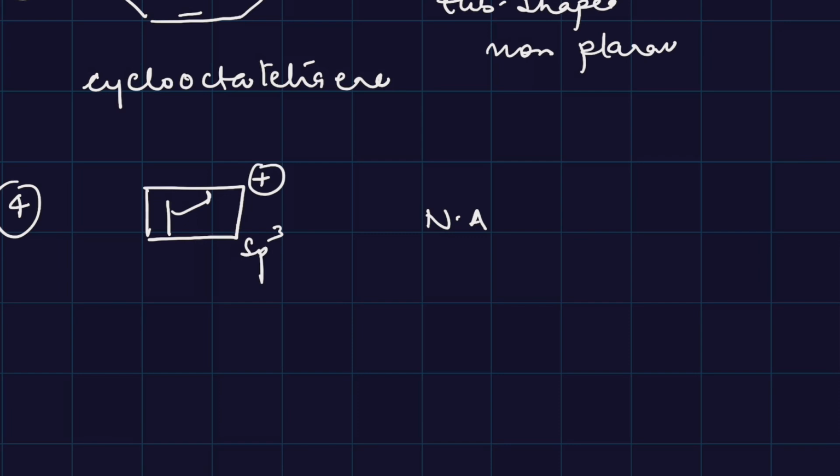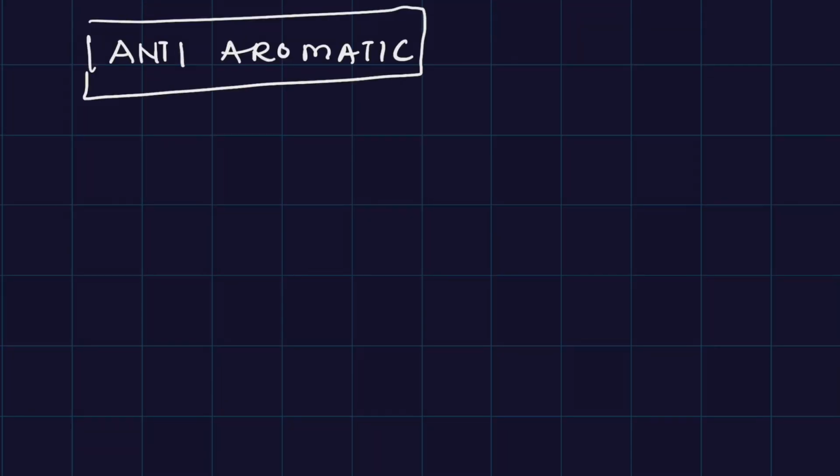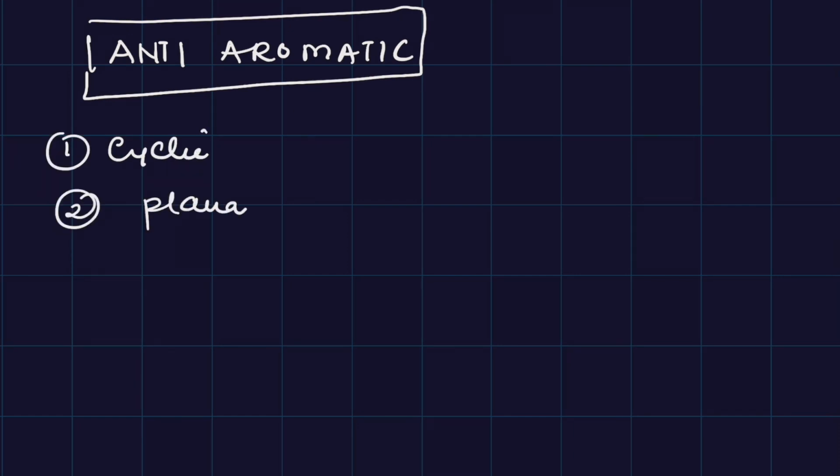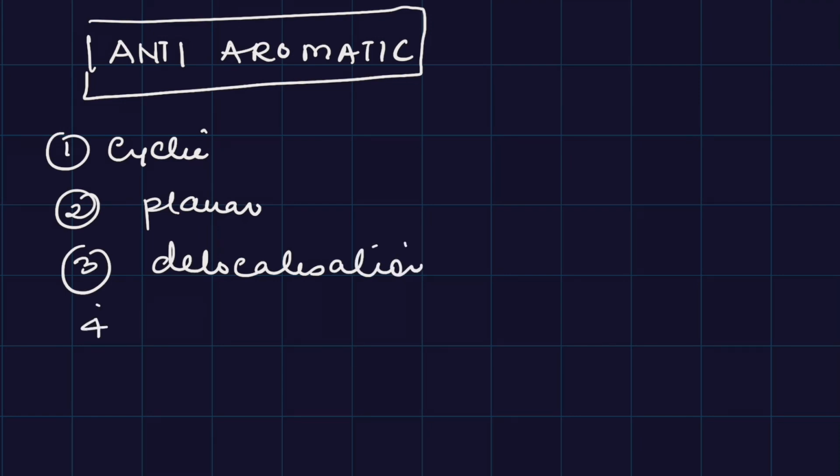Let's do one more class, that is anti-aromatic. It will be cyclic, it will also be planar. Second condition, delocalization complete, and the last is going to be 4n pi electrons, right? Not 4n plus 2 pi, and this is going to be least stable.